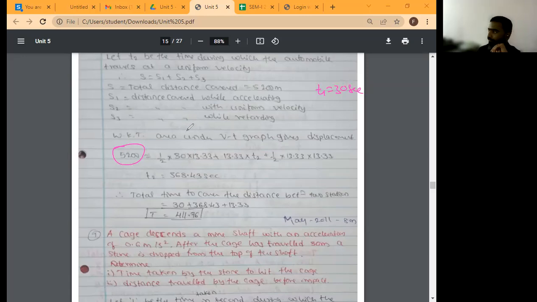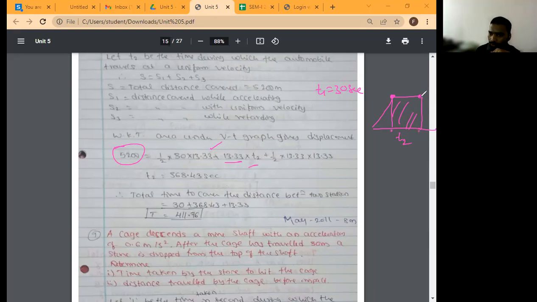Then what is the maximum height? It will reach this point, 13.33 meter per second. Correct? Then coming to the second case. How will you find this one? Area under the VT graph. This is a rectangle, correct? For a rectangle, it is base into height. What is the height? It is the same, 13.33. Then from this point to this point, what is the time taken? T2. I don't know the value of T2.